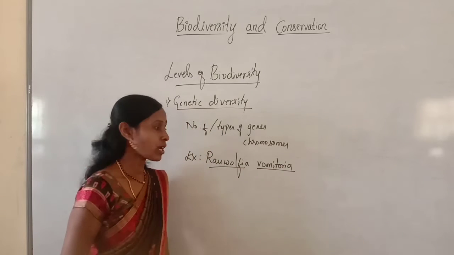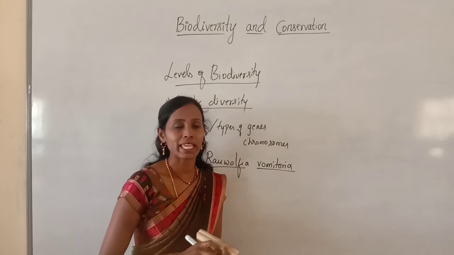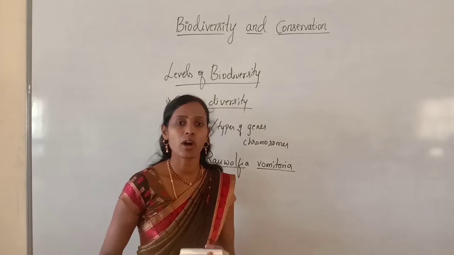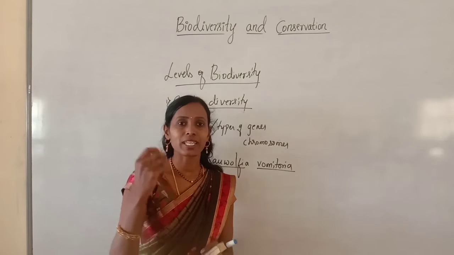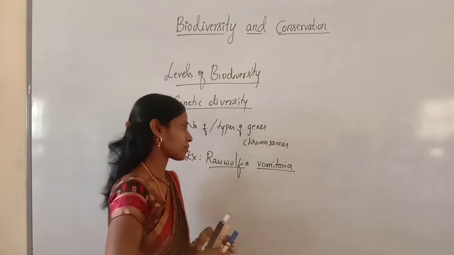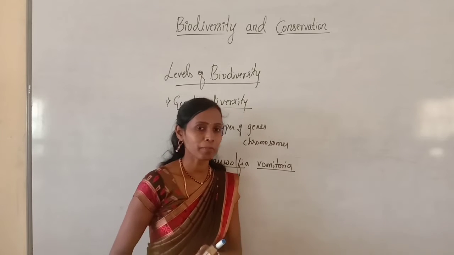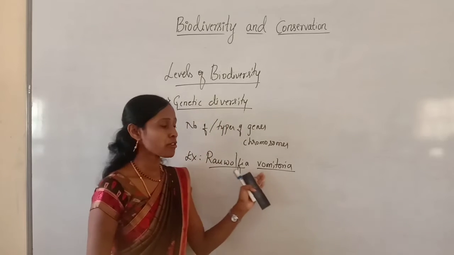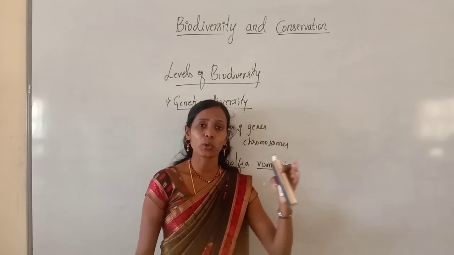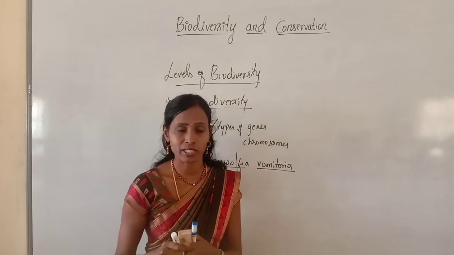Rauwolfia vomitoria is one of the medicinal plants which grows in the different ranges of the Himalayas. So in the Himalayan region we can find the presence of this Rauwolfia vomitoria. It is a medicinal plant. We will come to know the medicinal uses. As I said, it is growing in different regions of the Himalayan ranges.